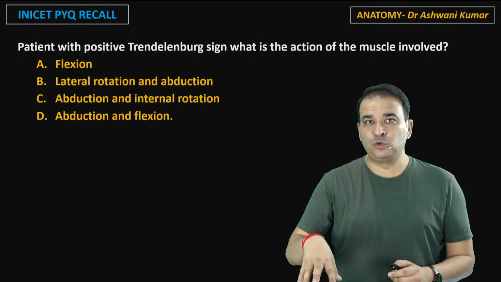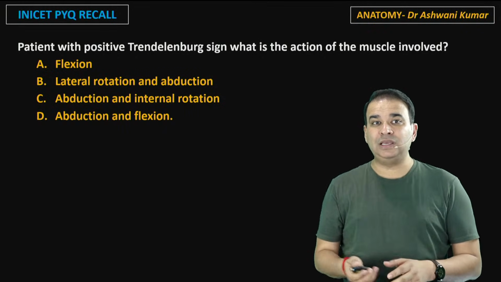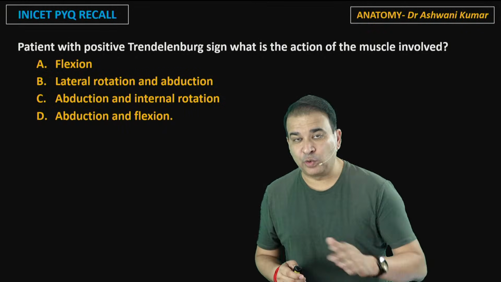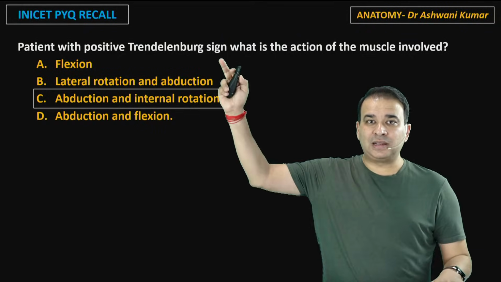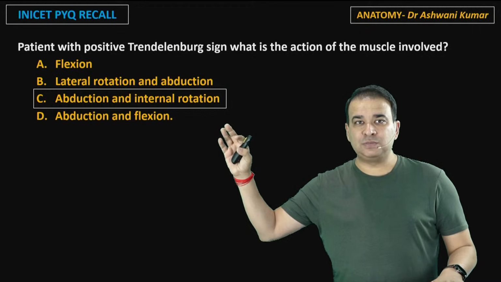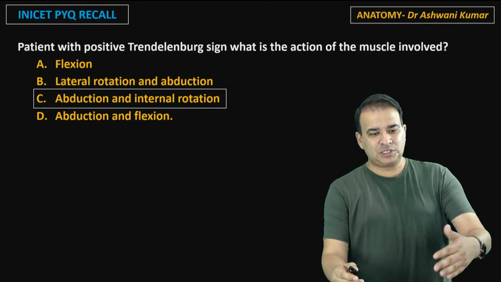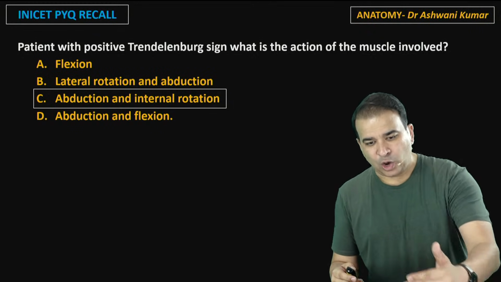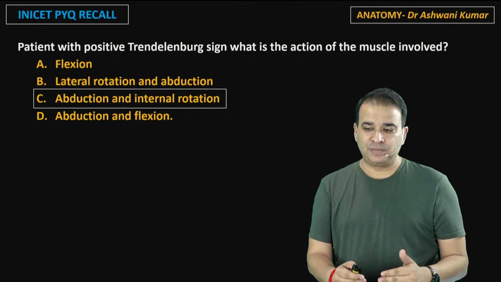But what is the action of the gluteus medius muscle? We just said it is abduction and what? It is abduction and internal rotation, or you can say medial rotation. So the question is about the Trendelenburg test, and they are pointing out that the function of the gluteus medius muscle is abduction and internal rotation. So either they give you the test or the action and ask you the muscle, or they give you the muscle and ask you the action, anywhere around here.